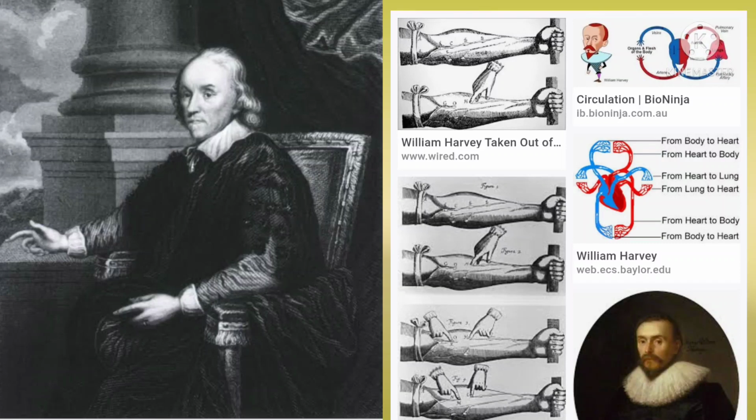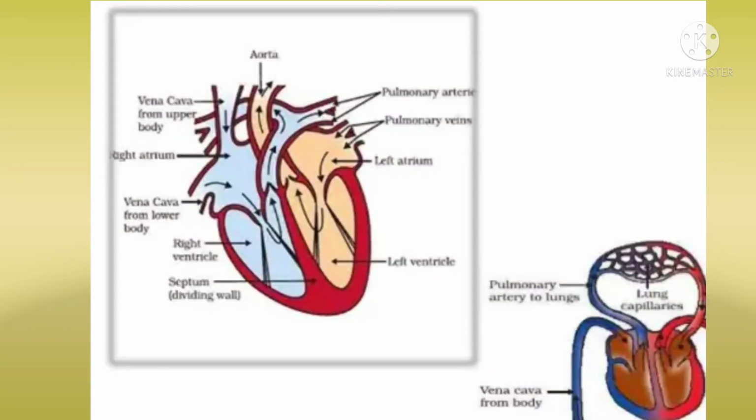From the left ventricle, it left by way of the arteries to the rest of the body and returned by way of the veins to the right atrium and from there into the right ventricle. Then it started all over.